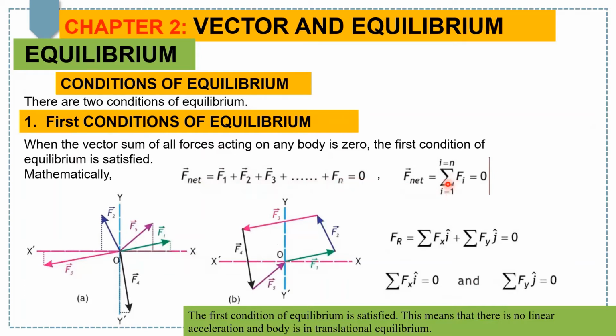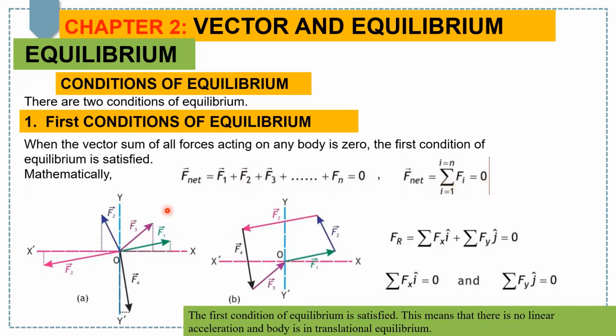This symbol is the symbol of summation, where i starts from 1 and goes up to n. If I put i equals 1, then I'm talking about F1, plus, when I put i equals 2, I'm talking about F2, and so on up to Fn. So this must be equal to 0.